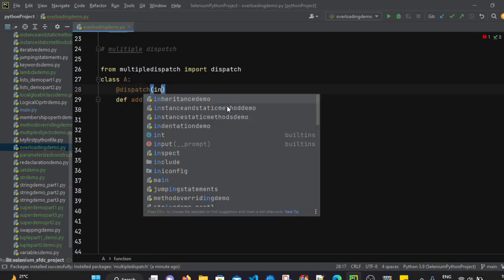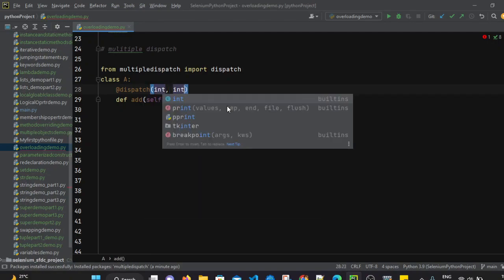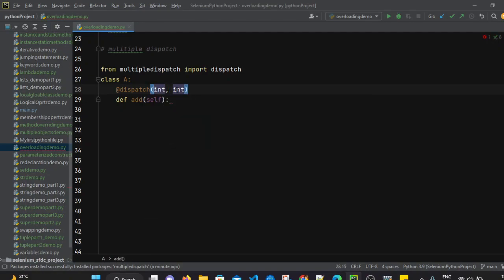So let's say if I use int, int, that means we are passing 2 parameters as integers here. That means whenever we call this add method, we will be passing 2 parameters of integer, and in this we can simply print a plus b. This is for 2 integer parameters.